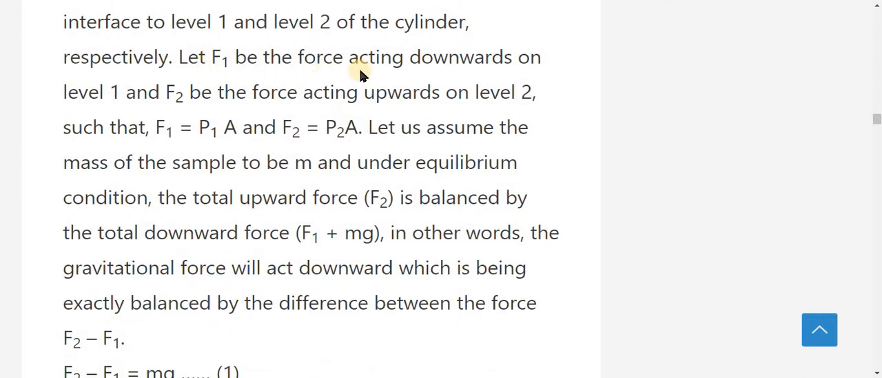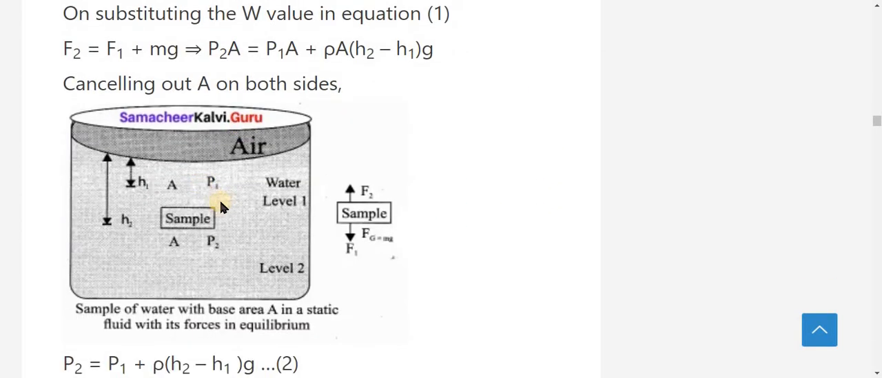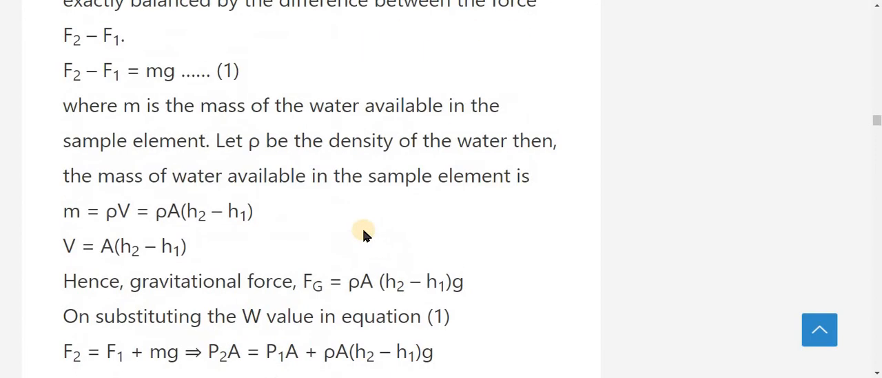Let F1 be the force acting downward on level 1 and F2 be the force acting upward on level 2. There are two kinds of force acting at the same time. One is the F1 force, another is the F2 force. F2 force is acting in an upward direction, and F1 force is acting in a downward direction.